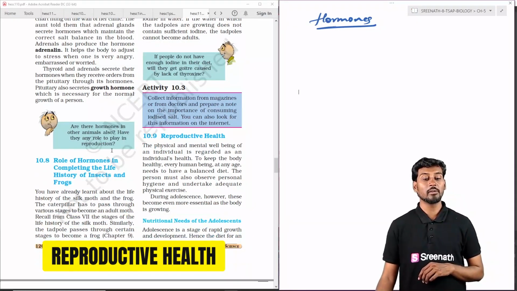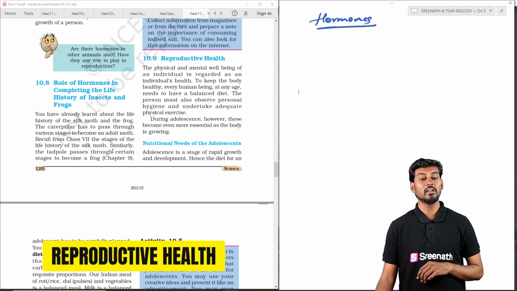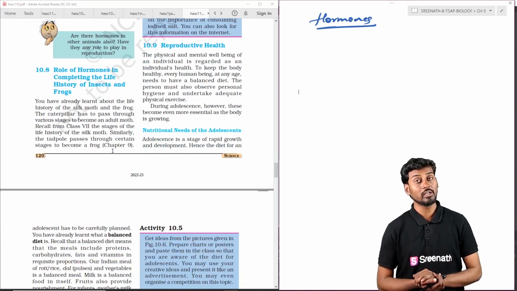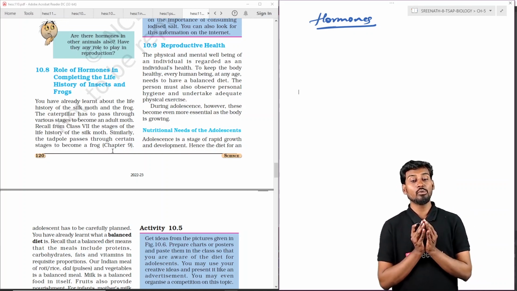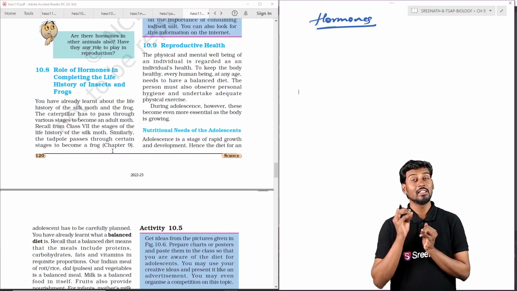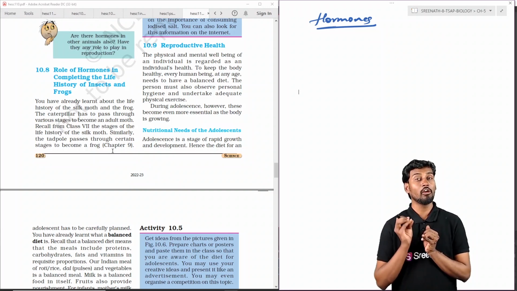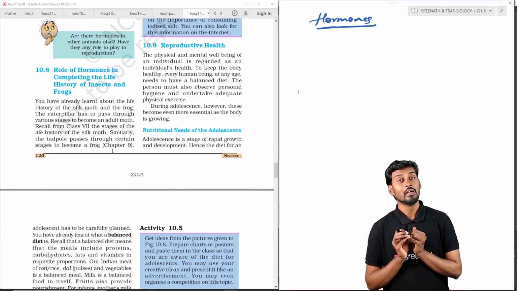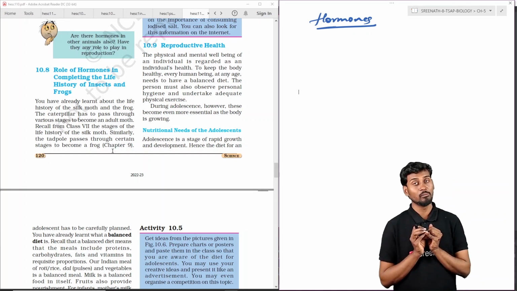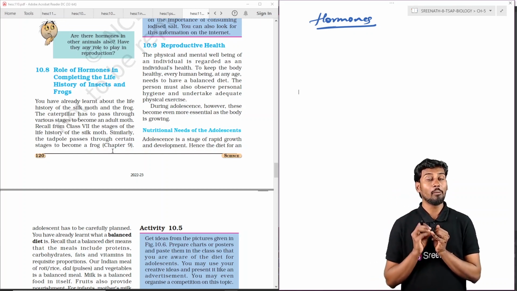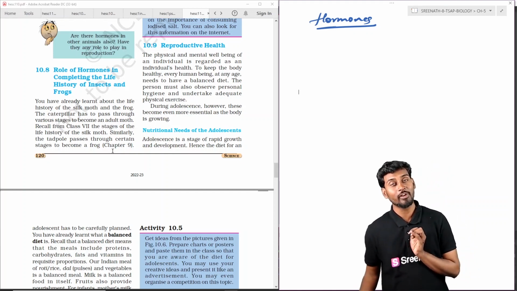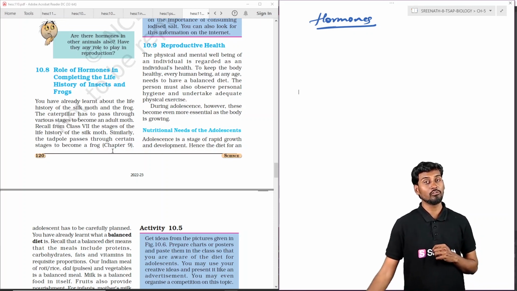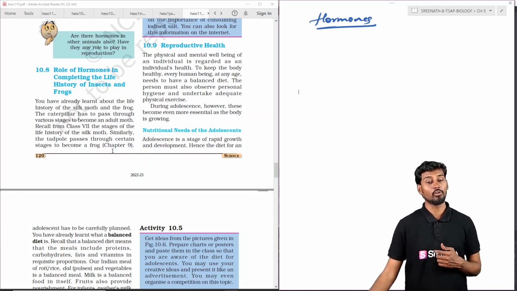Coming to reproductive health, here we see how we can maintain the reproductive health of the individual, especially the female. We have to keep in mind the nutritional needs of adolescents, because they have a huge demand and we should supply a variety of nutrients to support the sexual development taking place in both males and females, and also the growth and the overall physical and mental development, which should be supported by nutritional support.